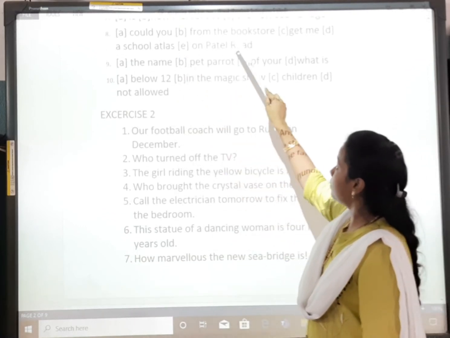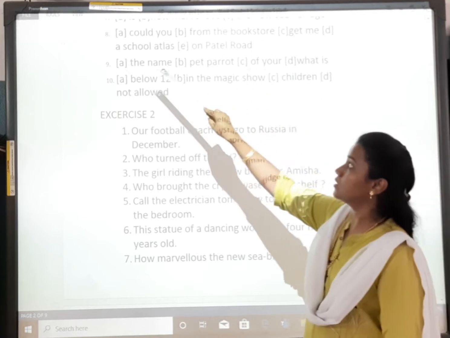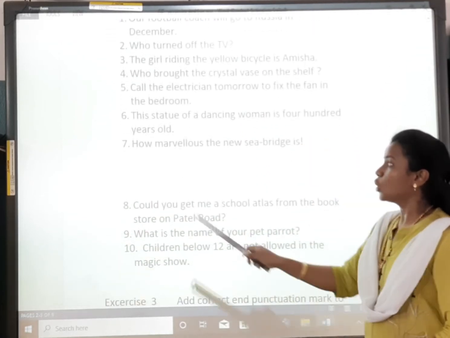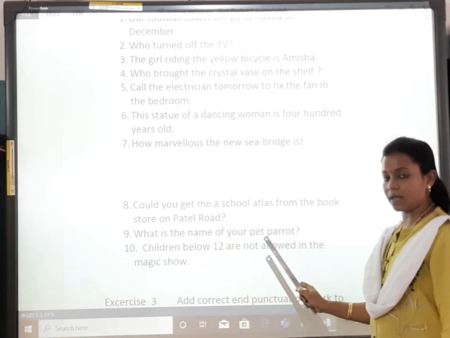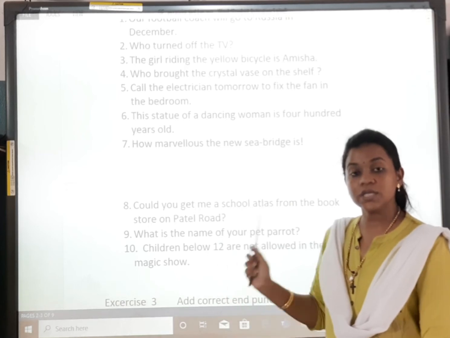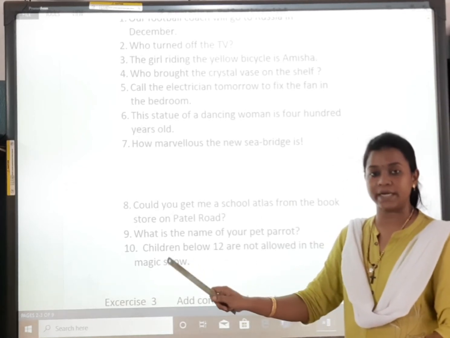"Could you, from the bookstore, get me a school atlas on Patel Road?" So, what will it be? Could you get me a school atlas from the bookstore on Patel Road? So, this is how we have to always form the sentence in order.